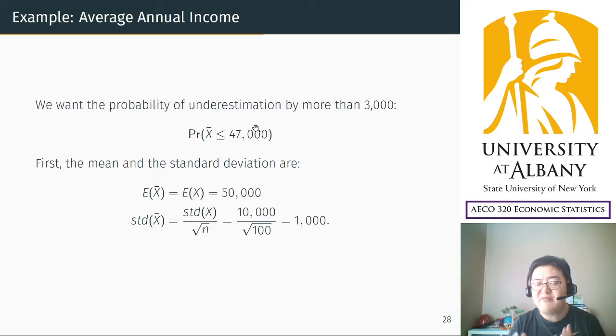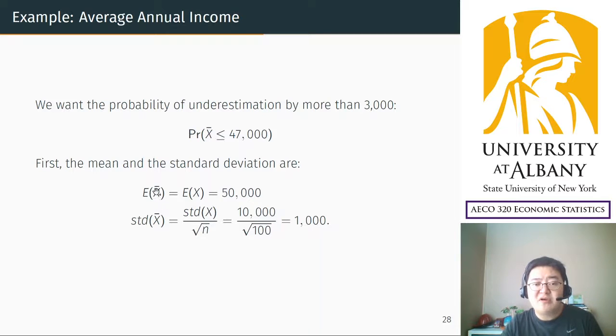The truth is 50,000, and even without reading the economist's result, we can predict the probability of underestimation. And to do that, in order to calculate this probability, the first step we have to do is to calculate the mean and the standard deviation of the economist's average.